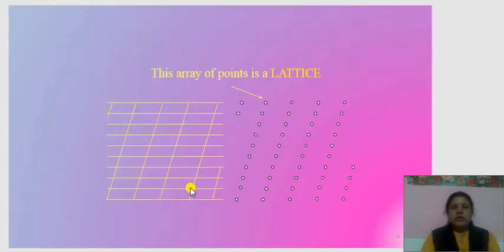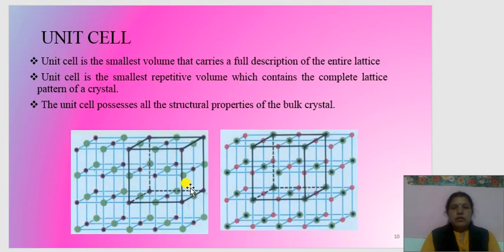Now we go through the unit cell. Unit cell is the smallest volume that carries a full description of the entire lattice. Unit cell is the smallest repetitive volume which contains the complete lattice pattern of a crystal. The unit cell possesses all the structural properties of the bulk crystal. This is the unit cell, and if this unit cell is repeated again and again, it forms a crystal structure, and this unit cell has all the properties of the crystal.